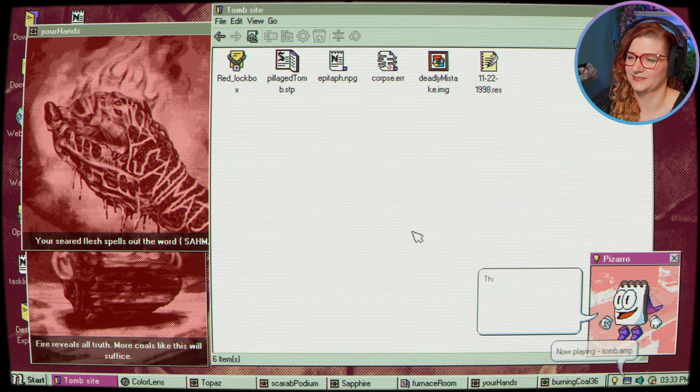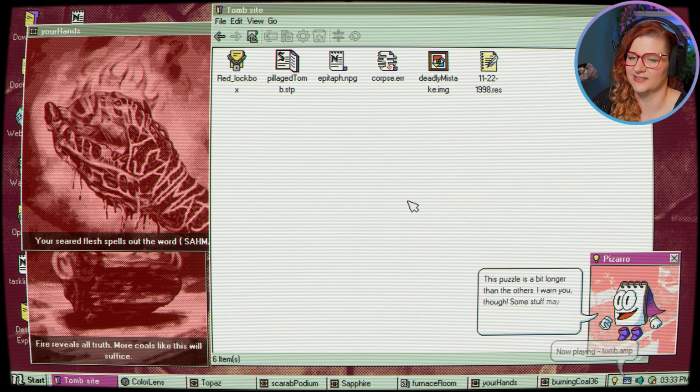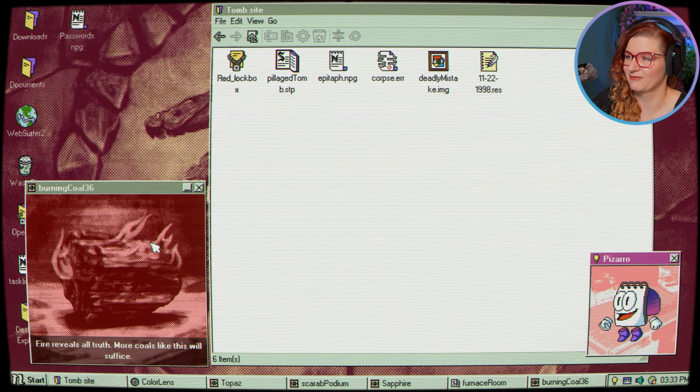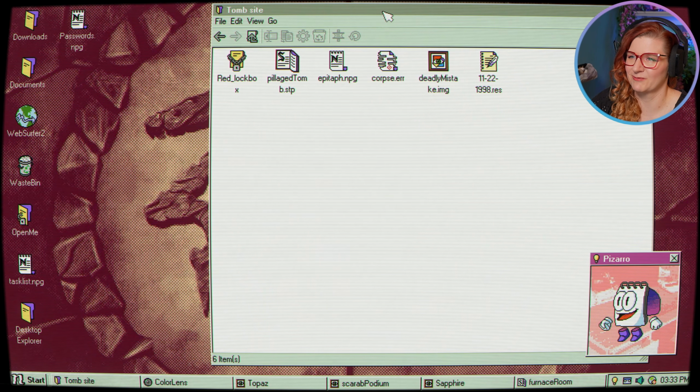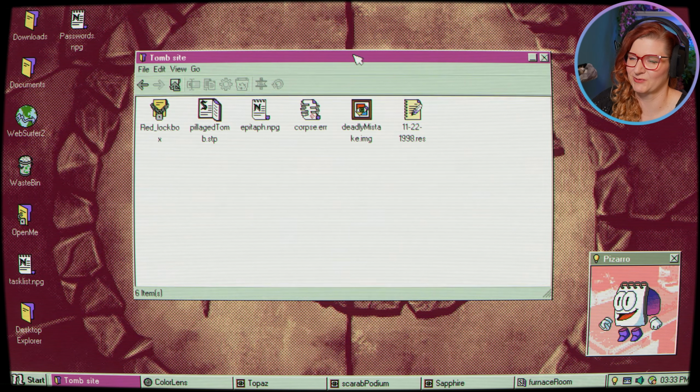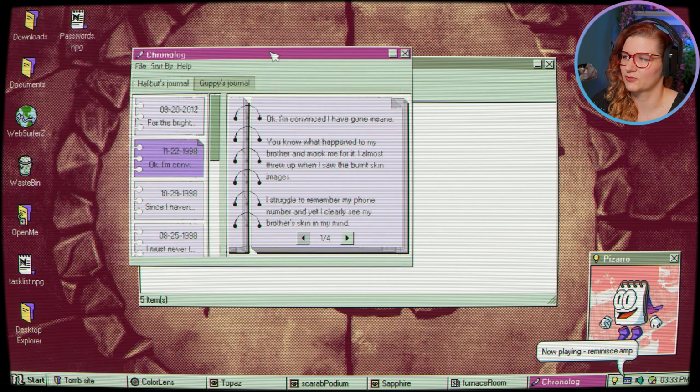Our poor hand. This puzzle is a bit longer than the others. I warn you though, some stuff may be hard to bear. You must stay focused, okay? We've been warned. I mean, we're getting into fire territory, so I assume we might be going back to what happened to our father. Another chronologue.